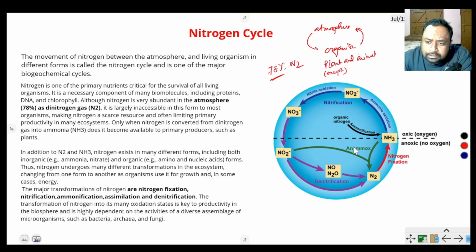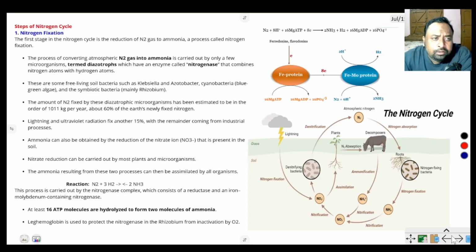The nitrogen is converted into ammonia, then nitrate and nitrite. Then again through the denitrification process, nitrogen returns to the atmosphere. The plant absorbs nitrate, ammonia and nitrite forms, and from plants we collect this nitrogen. There are different processes of nitrogen fixation present in the atmosphere.